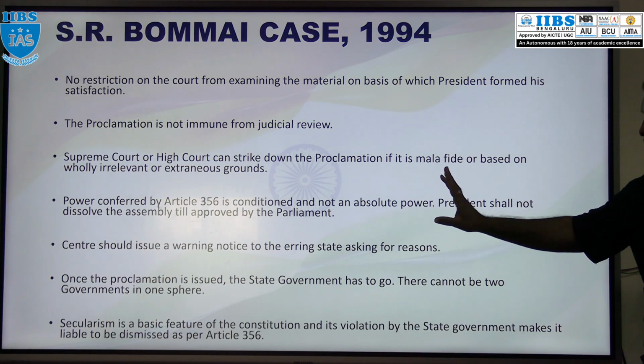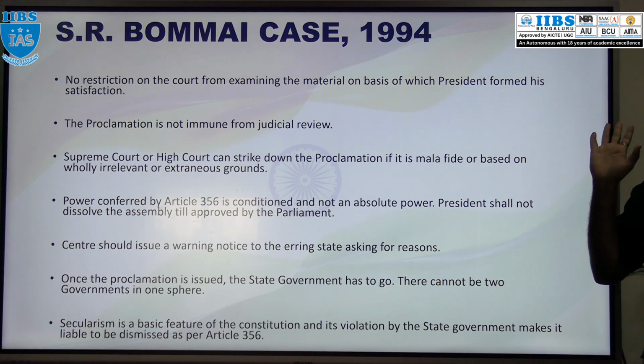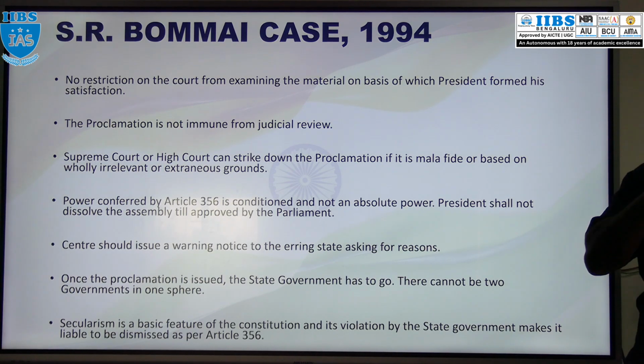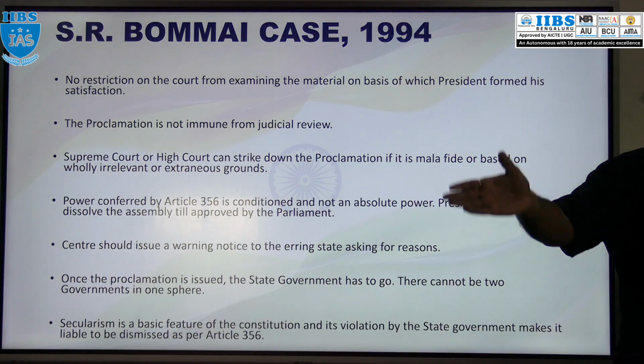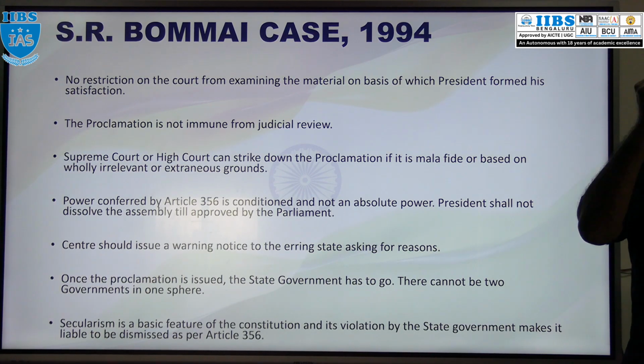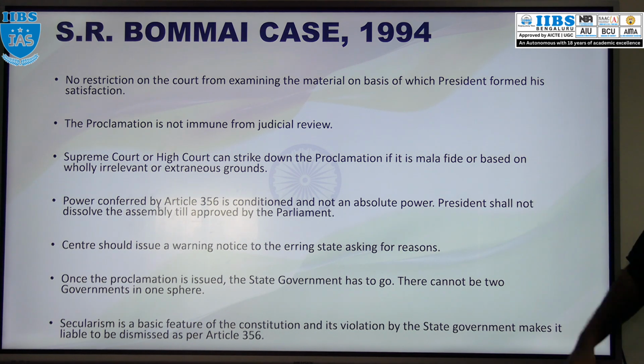And once the proclamation is issued, then the state government has to resign. In a state, there cannot be two government bodies, like the state government also existing and the central government also ruling the state. No. When the proclamation is issued, the state government has to resign. That means the chief minister along with the council of ministers. That is only the state government, right? So they need to resign.